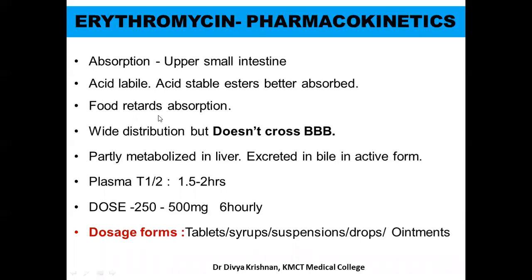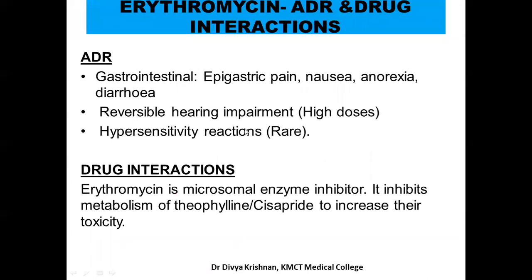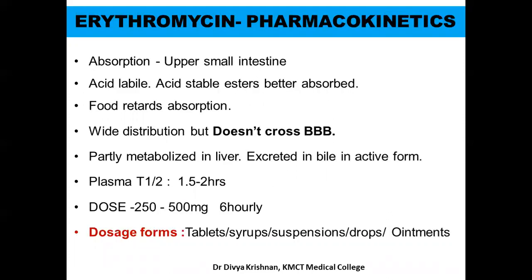It has got a wide distribution, but it doesn't cross the blood-brain barrier. So any CNS infection cannot be given because it doesn't cross the blood-brain barrier. It is only very little metabolized in liver and almost excreted in bile in the active form. So not much of metabolism is there. You can see the T half, which is about 1.5 to 2 hours, not very long. It's a shorter T half of 1.5 to 2 hours. So it has to be given almost 4 times a day in a dose of 250 to 500 mg.